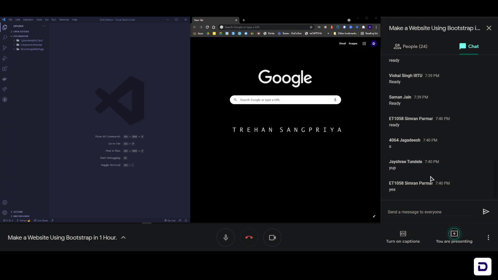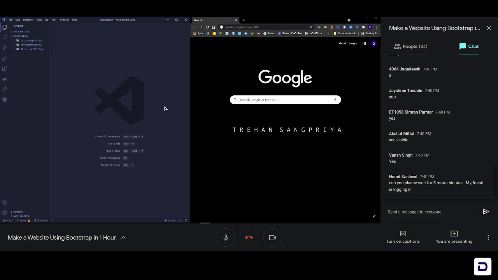Okay. Thank you, Jagdish, Jayashree, Simran. Thank you so much, Akshat. As you can see, even I have set up my whole environment, and this is the only thing that you need. You need VS Code or any code editor for that matter, like Sublime Text or Brackets.